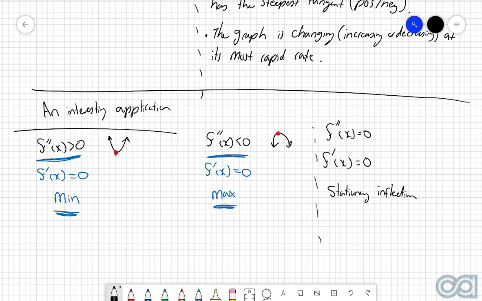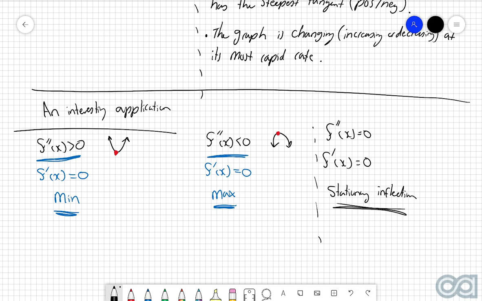Now, the reason why I bring this up is because this can be a very efficient and useful technique in replacement of sign diagrams to identify the nature of different types of stationary points. However, only use this if you're comfortable using the second derivative at this point. And on top of that, I would always suggest just going for the option which seems quickest and most comfortable for you. If you prefer to use sign diagrams, that's fine. If you want to use the second derivative test, that's absolutely fine as well.